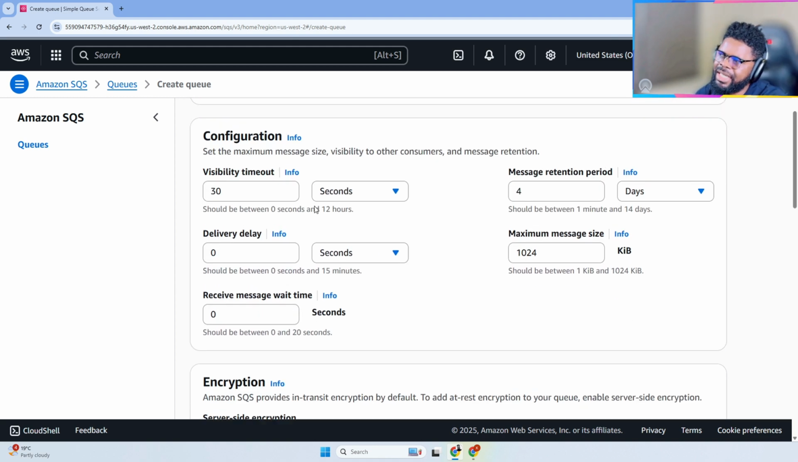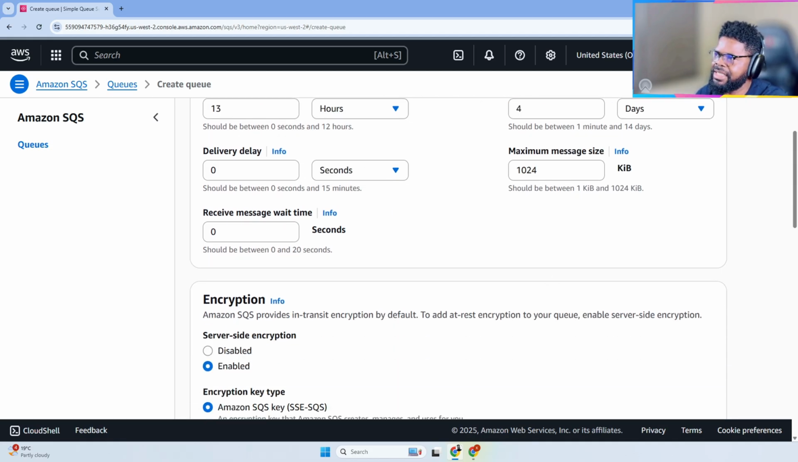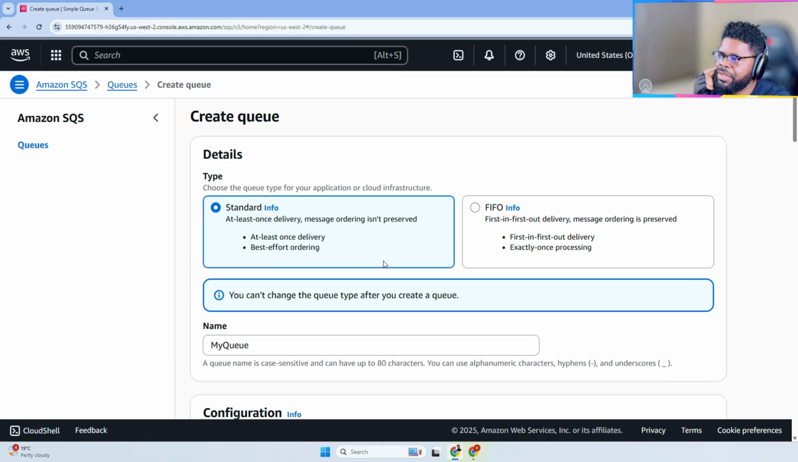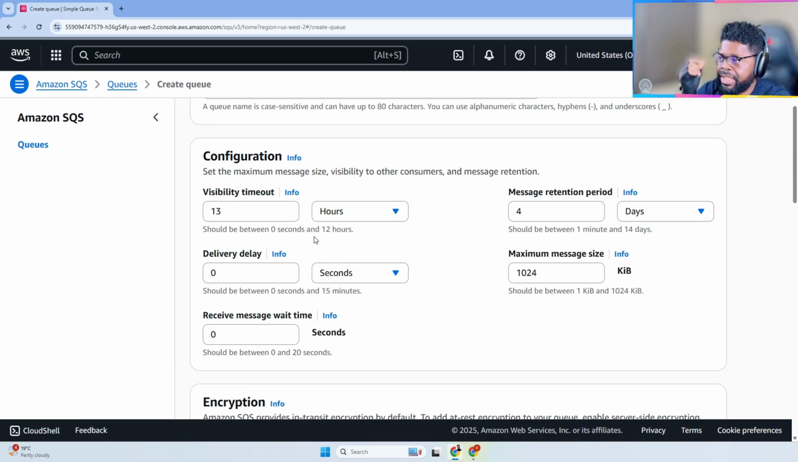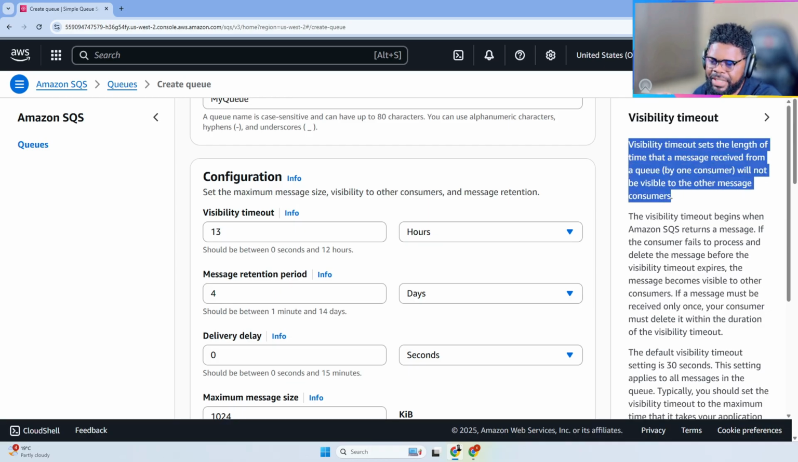So these are some of the things that I mentioned. Visibility timeout, you can see, should be between 0 and 12 hours. So if I do 13 hours, maybe if I try to create it, it's not going to allow me because it's saying it needs to be between 0 and 12 hours. And the info here says visibility timeout is the limit of time that a message received from the queue by one consumer will not be visible to other message consumers.